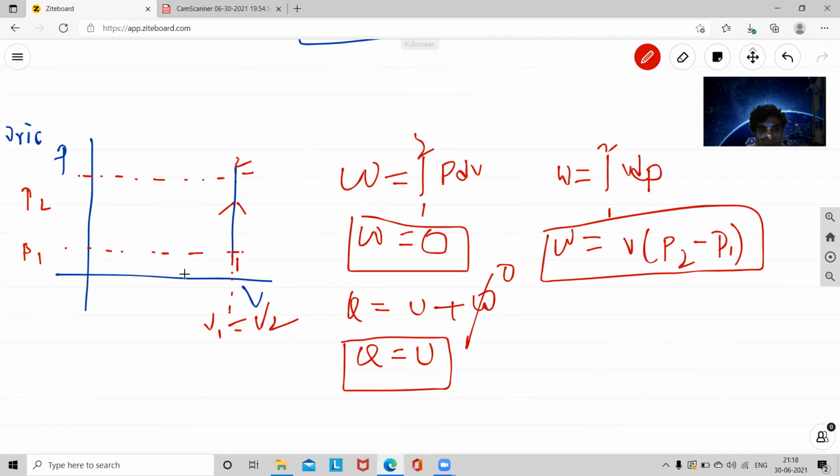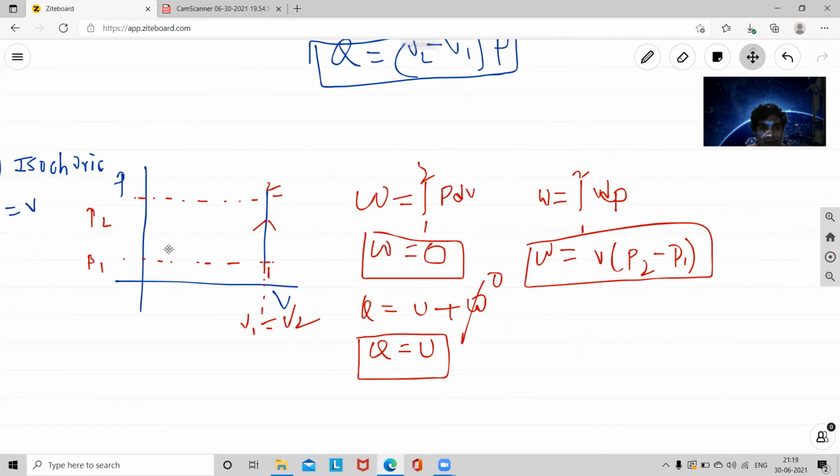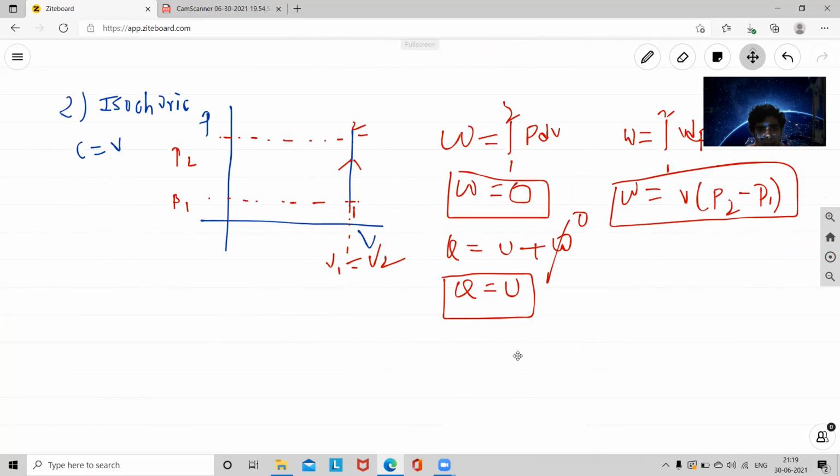Is it clear? So these are the heat and work relations of this isochoric process. Volume is fixed, so W is equal to integral PdV. Since dV is equal to 0, W is equal to 0. So Q is equal to U plus W, the first law of thermodynamics, gives Q is equal to U.